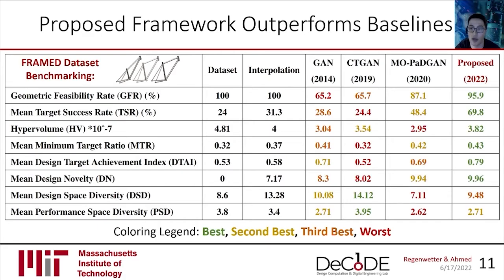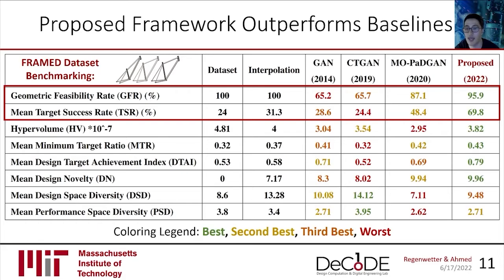Our proposed framework outperforms every competing deep generative model in every metric except diversity. And I'd like to especially highlight that we raise the average feasibility rate among baselines from under 73% to 95.9%, and the target success rate from under 34% to 69.8%.